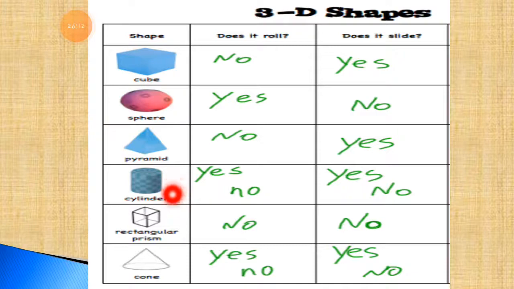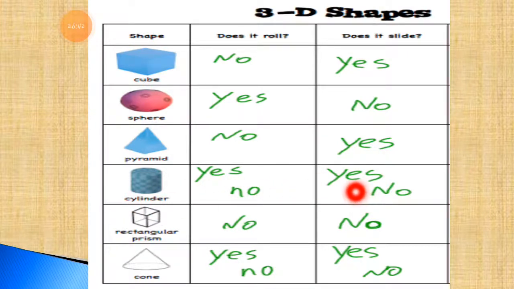Then the next one, cylinder. Cylinder shapes sometimes slide. It depends on which shape it is. Sometimes it's a gas cylinder, so it will roll. But sometimes it's a heart shape. It has corners, edges, and a side, so it will not roll. It depends. Sometimes it slides, sometimes it rolls. It comes in both ways.